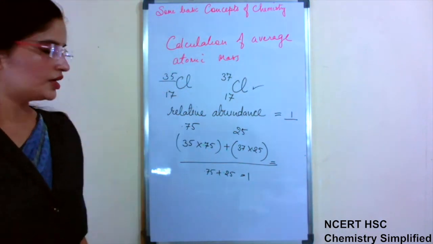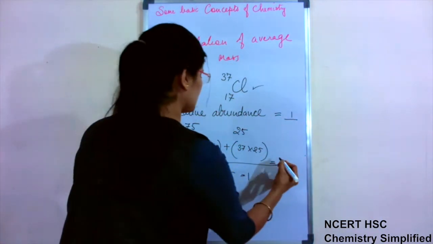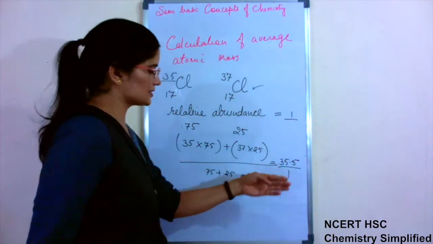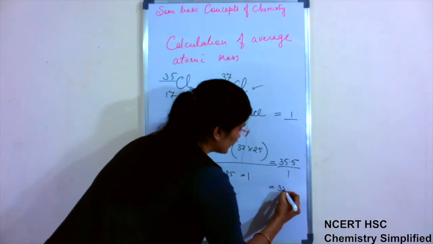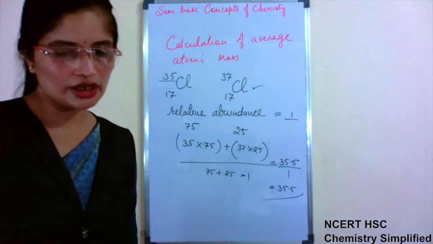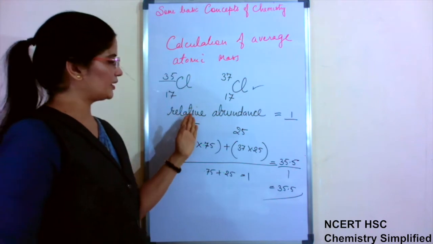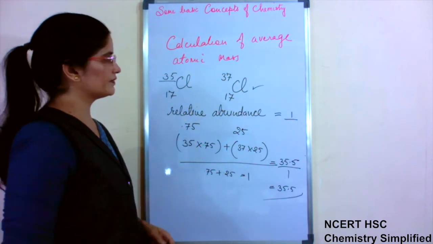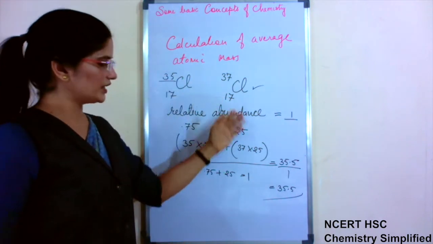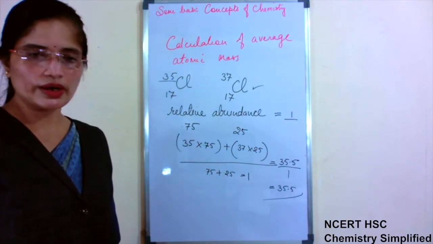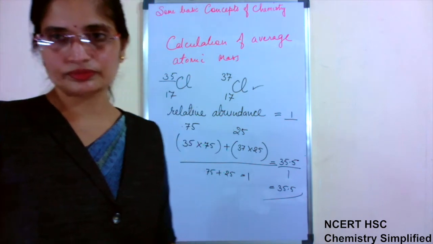Okay. So when you calculate it, you will see it will come 35.5 upon 1, that is again 35.5. So no matter what value of relative abundance or percentage abundance is given, every time for each element the value of atomic mass is going to come the same if you calculate it by any method. Okay.